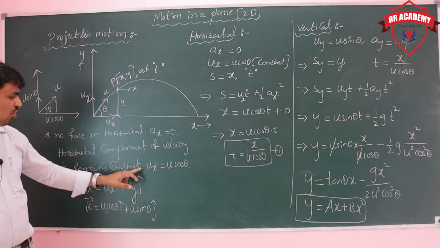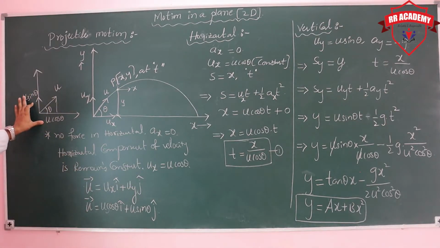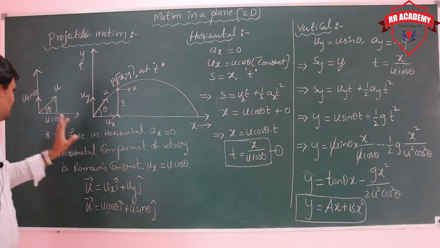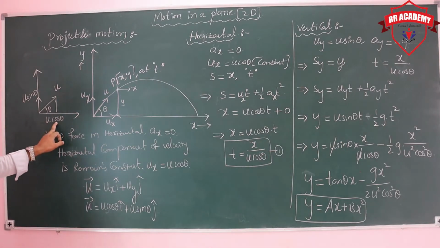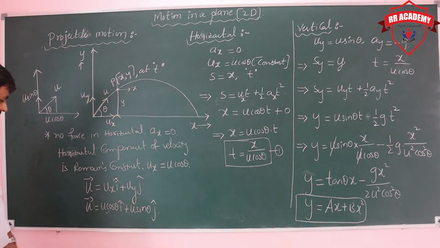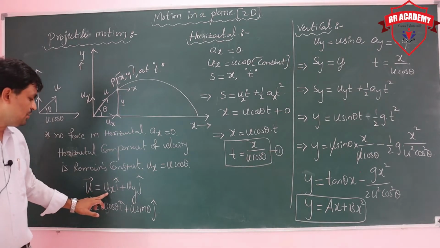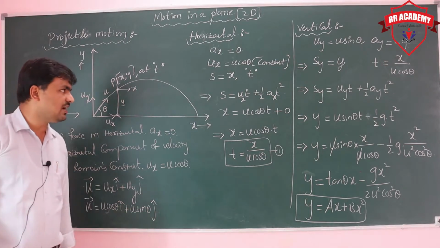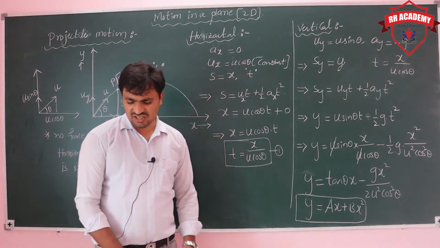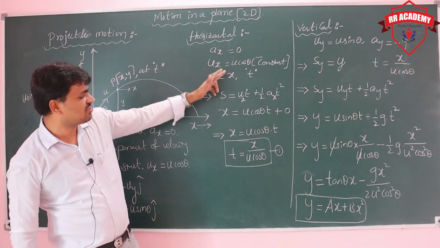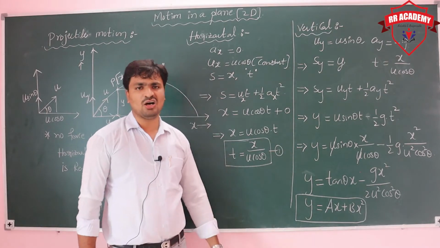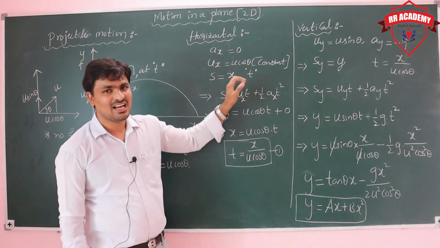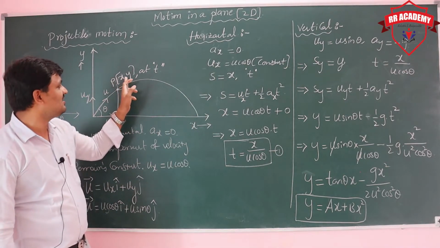That means velocity is constant. How much? u cos theta. This can be resolved into two components, u cos theta as well as u sin theta. Horizontal component u cos theta, vertical component u sin theta. Then you can take u is equal to u_x i cap plus u_y j cap, that is, u cos theta i cap plus u sin theta j cap. Next, it is a motion in two directions, horizontal and vertical. In the horizontal direction, I am taking acceleration 0, velocity constant, displacement x at a time t. At a time t, the position of the particle is x comma y.